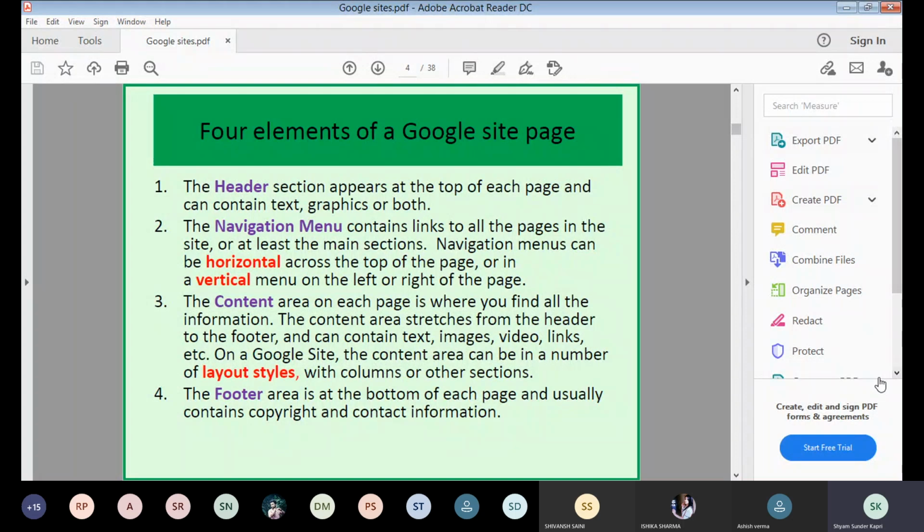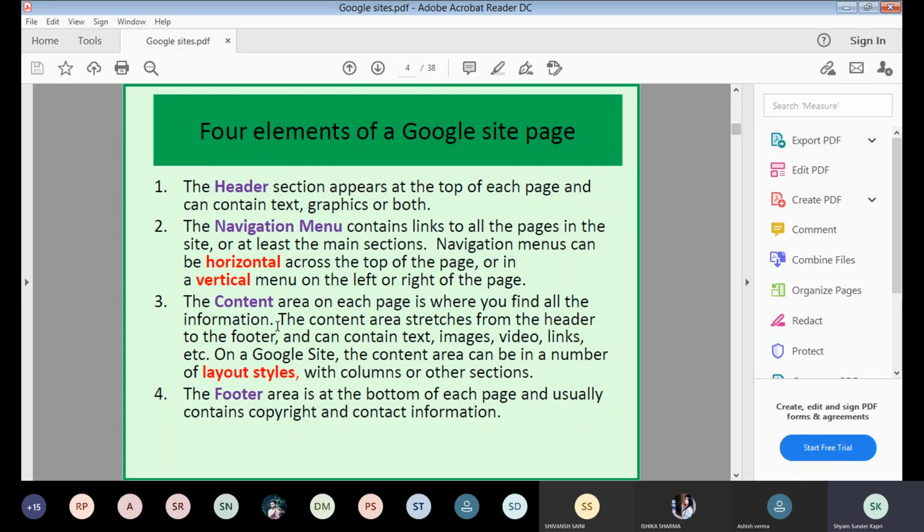The content area on each page is where you find all the information. We're publishing some content, writing blog text, paragraphs, and you can insert videos in the content area. The content area stretches from the header to the footer, in between header and footer, as in an HTML page, and can contain text, images, video, links, right?